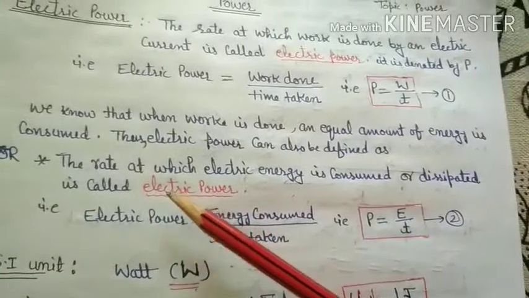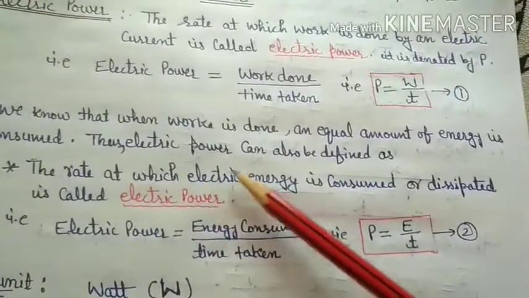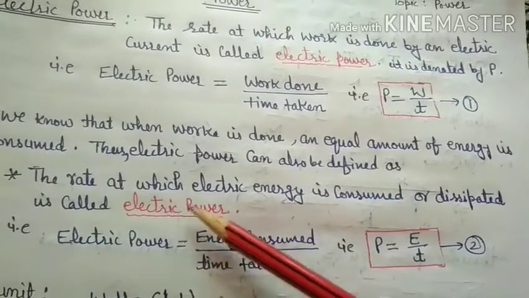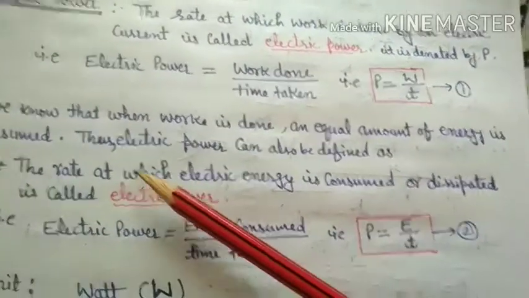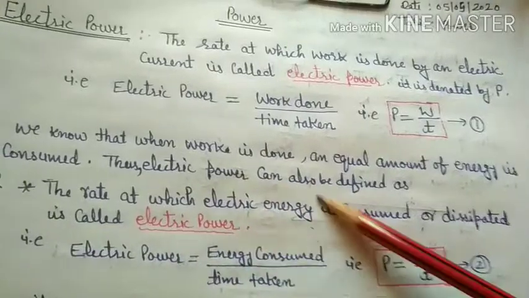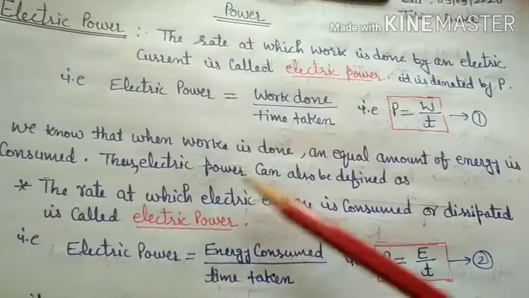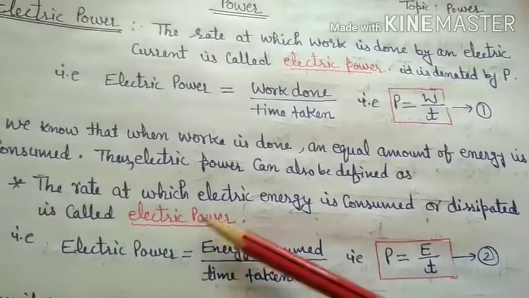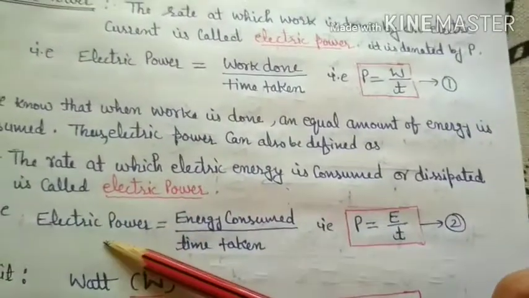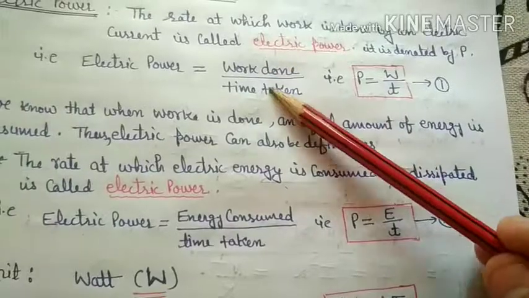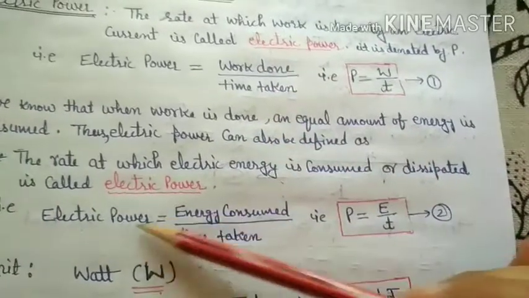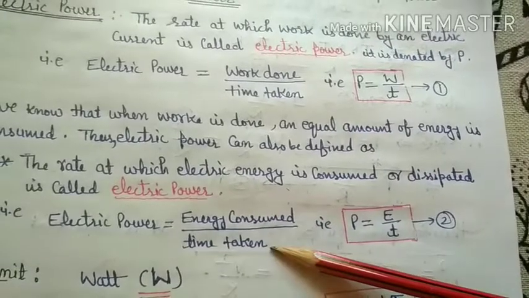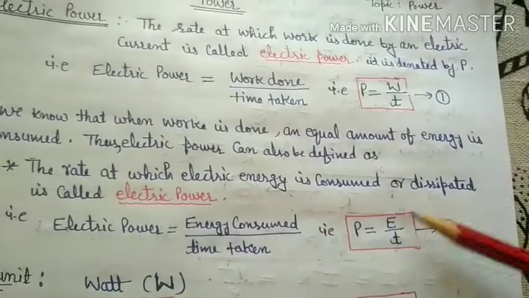We can define electric power as the rate at which electric energy is consumed or dissipated. That means the rate of consumption of electric energy is also called electric power. Here, work done is equal to energy, so electric power is also energy consumed upon time taken. That is, P equal to E upon T. This is equation number 2.